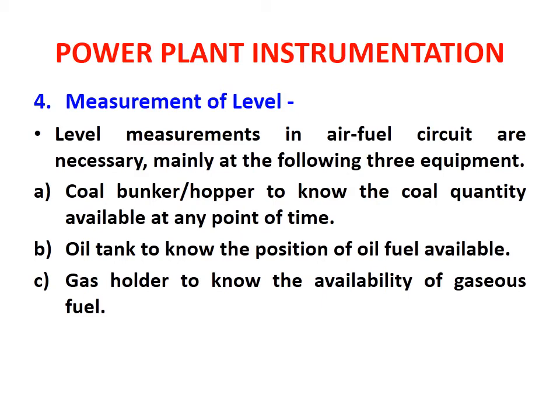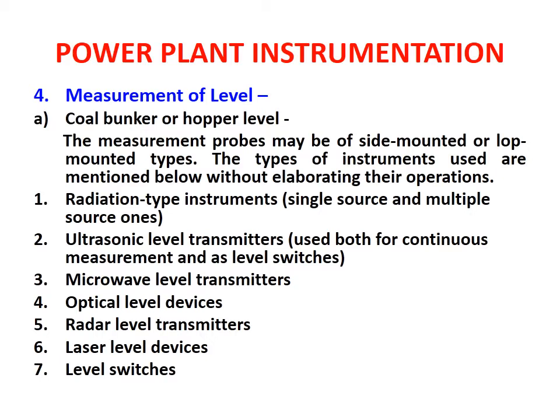Because see, if the level measurement is not done, then there are chances that the fuel may get exhausted at some stage, and therefore, for proper planning, the level of the fuel is to be maintained for the proper operation of the plant.